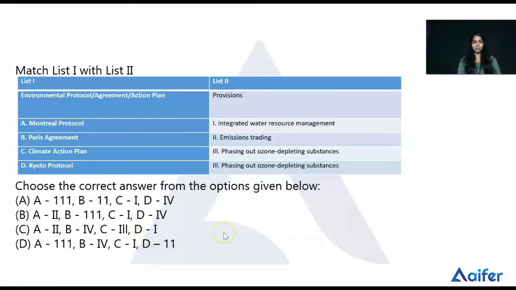So here we can check what our final answer and conclusion is. The final answer is option D. Here the Montreal Protocol is connected to provision 3 and the Paris Agreement B is related to 4, but some corrections are there. Then the Climate Action Plan C is related to integrated water resource management, and D, the Kyoto Protocol, is related to emission trading.